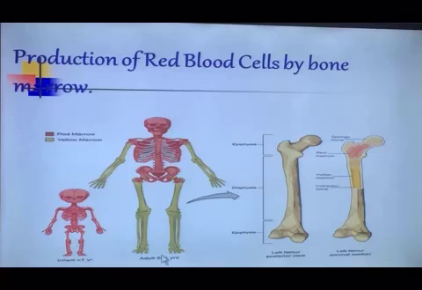After the age of 20, the long bones become non-productive, they are not producing RBCs, and this activity is taken over by the spongy bones like the ilium, the ribs, the sternum, clavicle, and the skull bones. Only the proximal portion of the long bones is responsible for production of red blood cells.